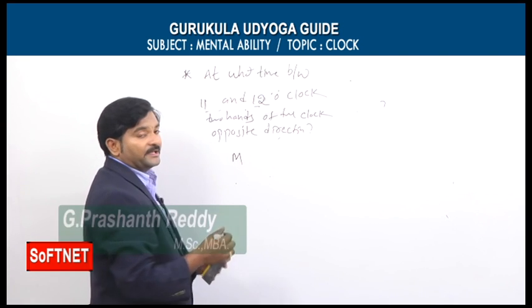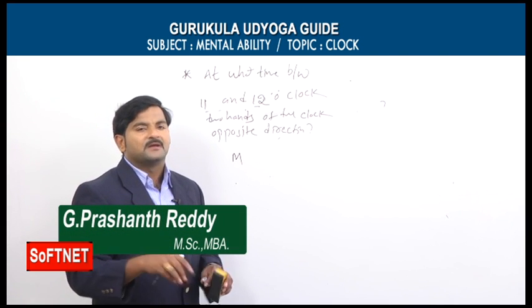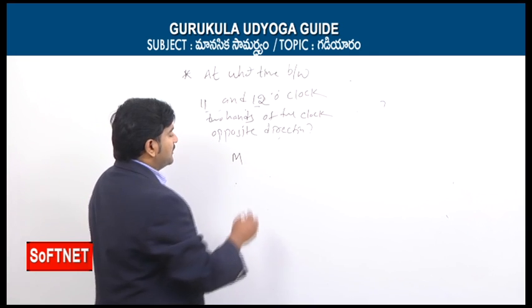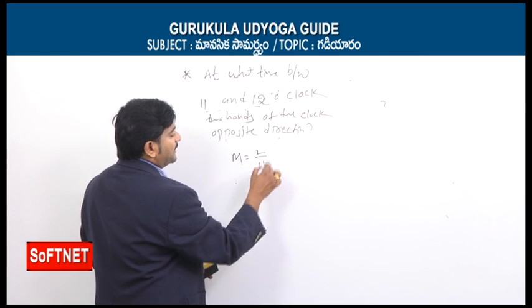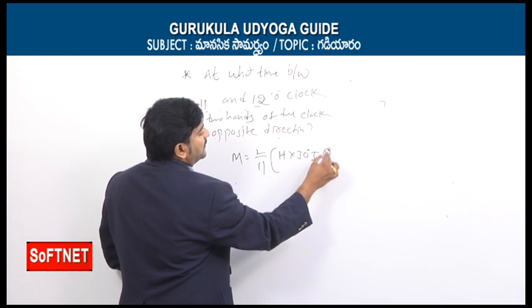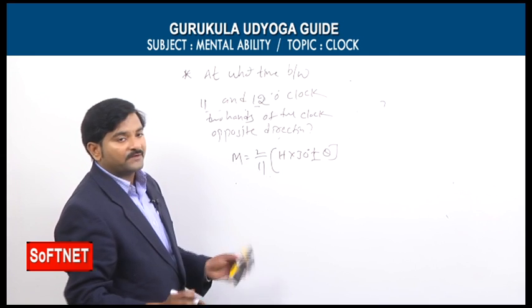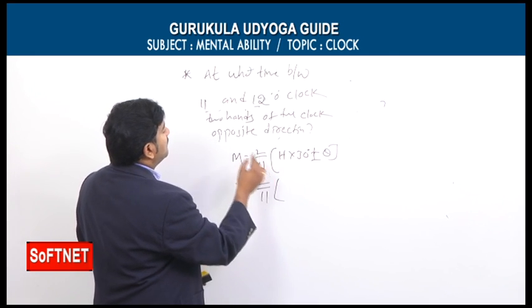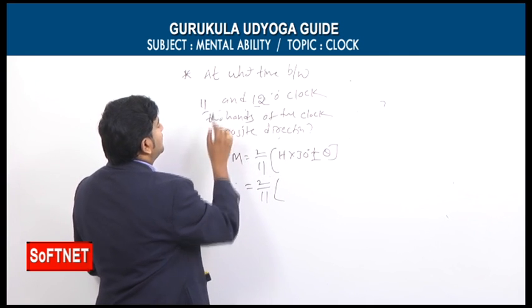The formula is the same. Luckily, in this chapter we have 5 types, and 4 types can be solved by using only this formula. That is, m is equal to 2 by 11 into h into 30 degrees plus or minus theta only. The problem is the formula is the same. So now we'll observe here 2 by 11 into, what is our starting hour? Starting hour is equal to 11.